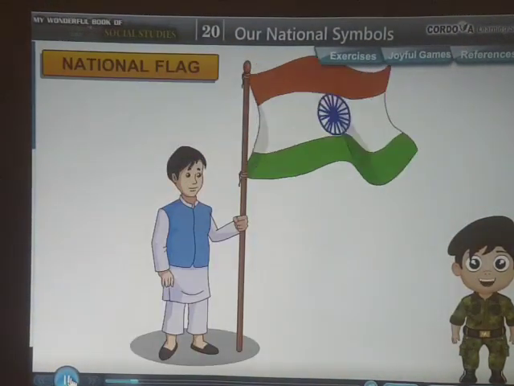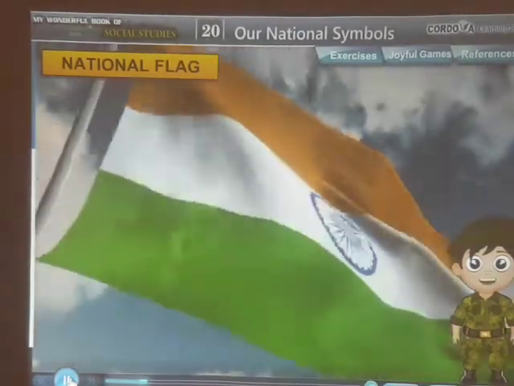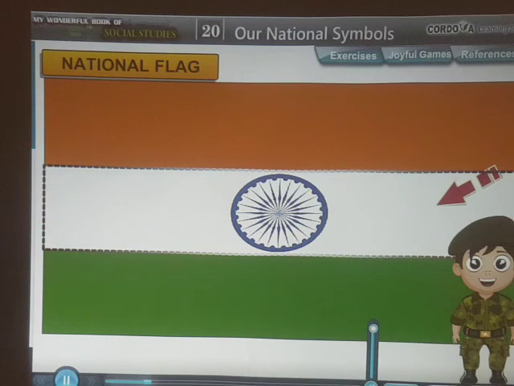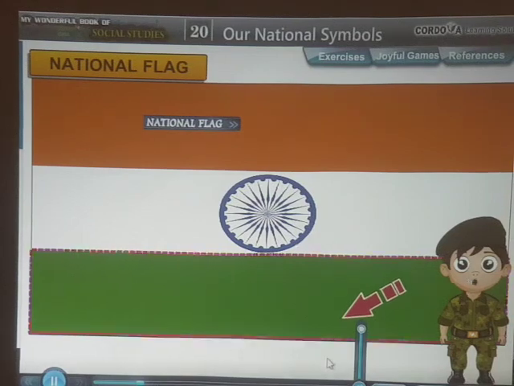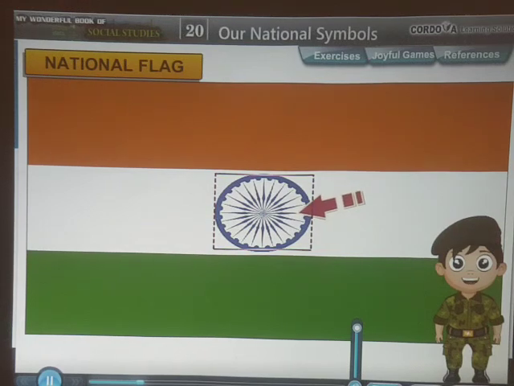National flag. Our national flag is called the tricolor or Tiranga. It is so called because it has horizontal bands of saffron, white and green colors. Saffron stands for courage and sacrifice. White stands for truth and peace. Green stands for prosperity. In the center of the white band is a wheel in navy blue color. It symbolizes the Ashoka Chakra. It has 24 spokes. Each spoke represents each hour of the day. This chakra or wheel stands for progress.